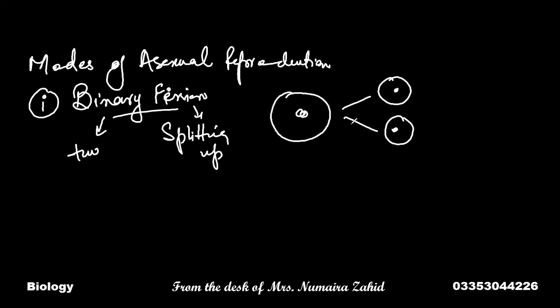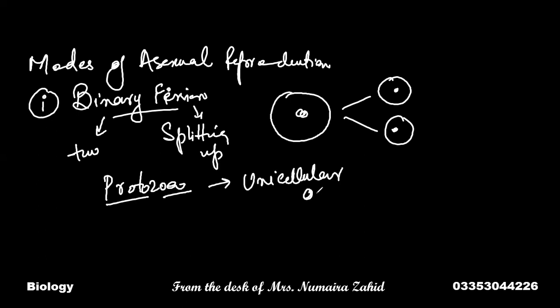This type of fission occurs when an organism is dividing into two organisms, and these organisms are similar or the same. It is commonly observed in unicellular organisms, like we can see that binary fission is common in protozoa. Proto means very primitive, very simple, zoa means animal. So protozoa are all unicellular, that is, single-celled organisms.